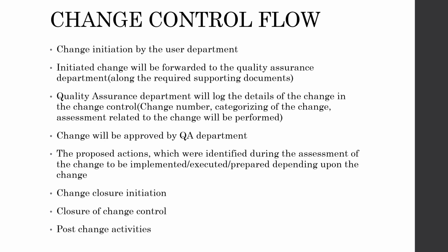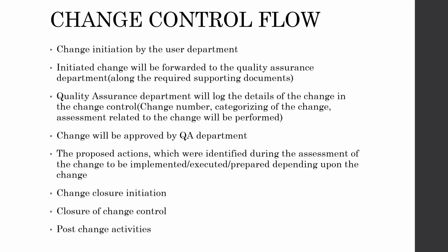Change control flow. Let us see how a change control has to be initiated, who has to initiate the change control, and how it will be closed as well. So change control will be initiated by the user department.